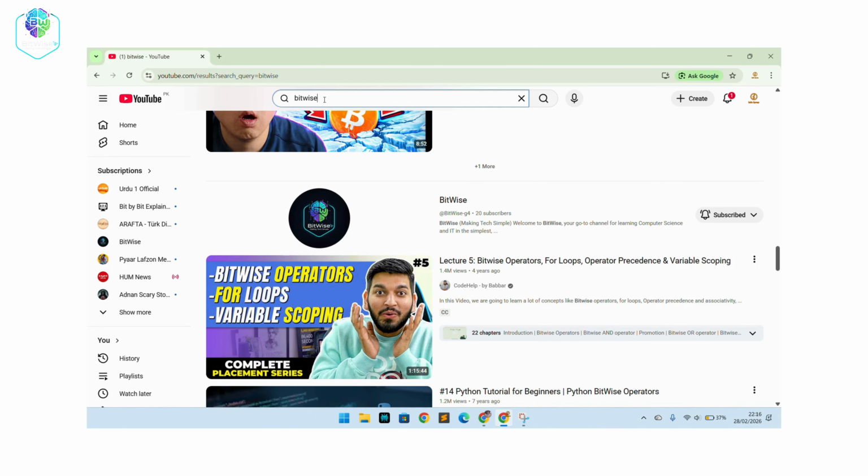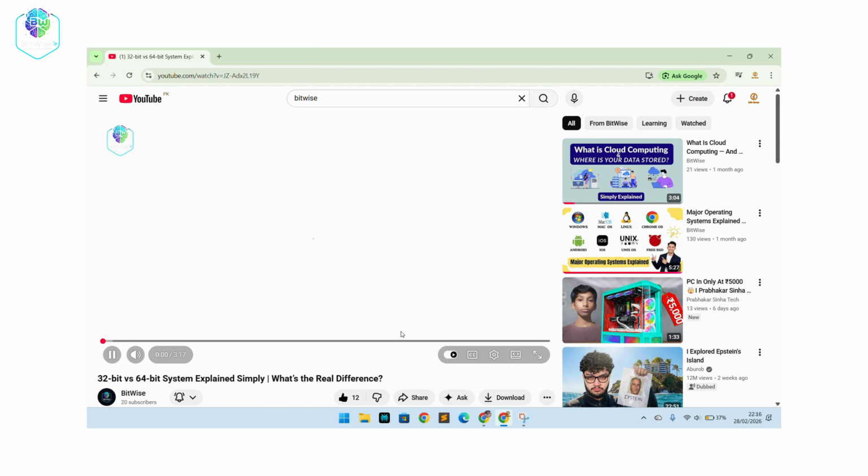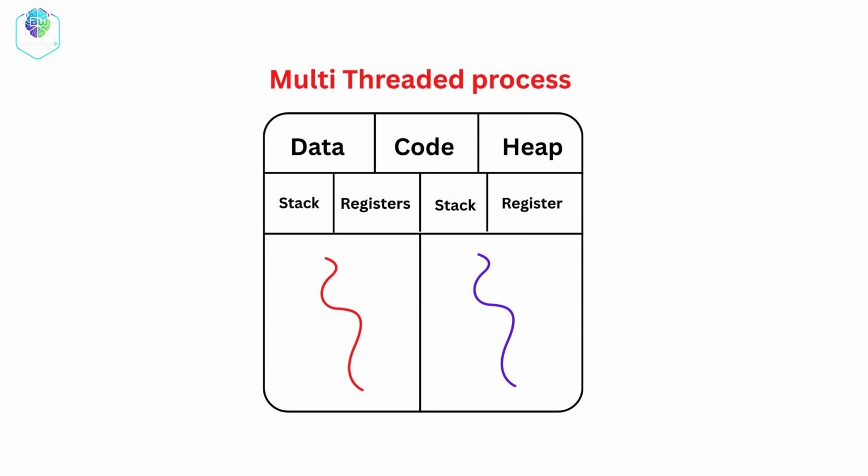For example, when you open a web browser, one thread may load the web page, another thread may handle user input, and another thread may play video or audio. All of these threads belong to the same process.